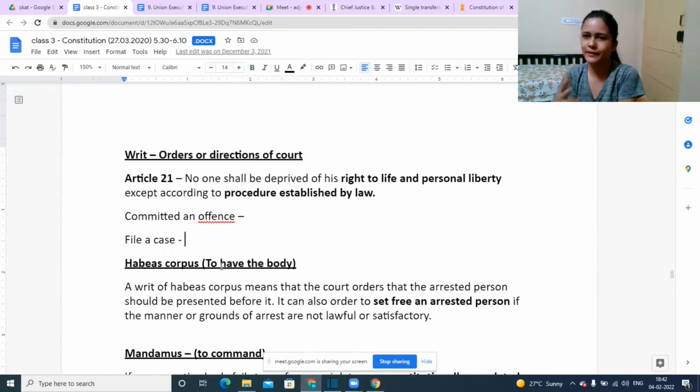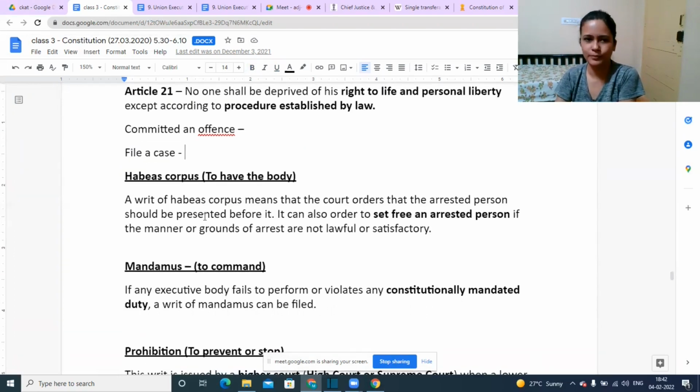Now, these will be different based on the situation or the reason why you are approaching the court. First one is habeas corpus. Now, if you remember these words, it would be enough for you to recall what this writ is. Habeas corpus means to have the body. So this writ will be issued if a person is wrongfully arrested or wrongfully detained. Okay, in such cases, this writ may be issued.